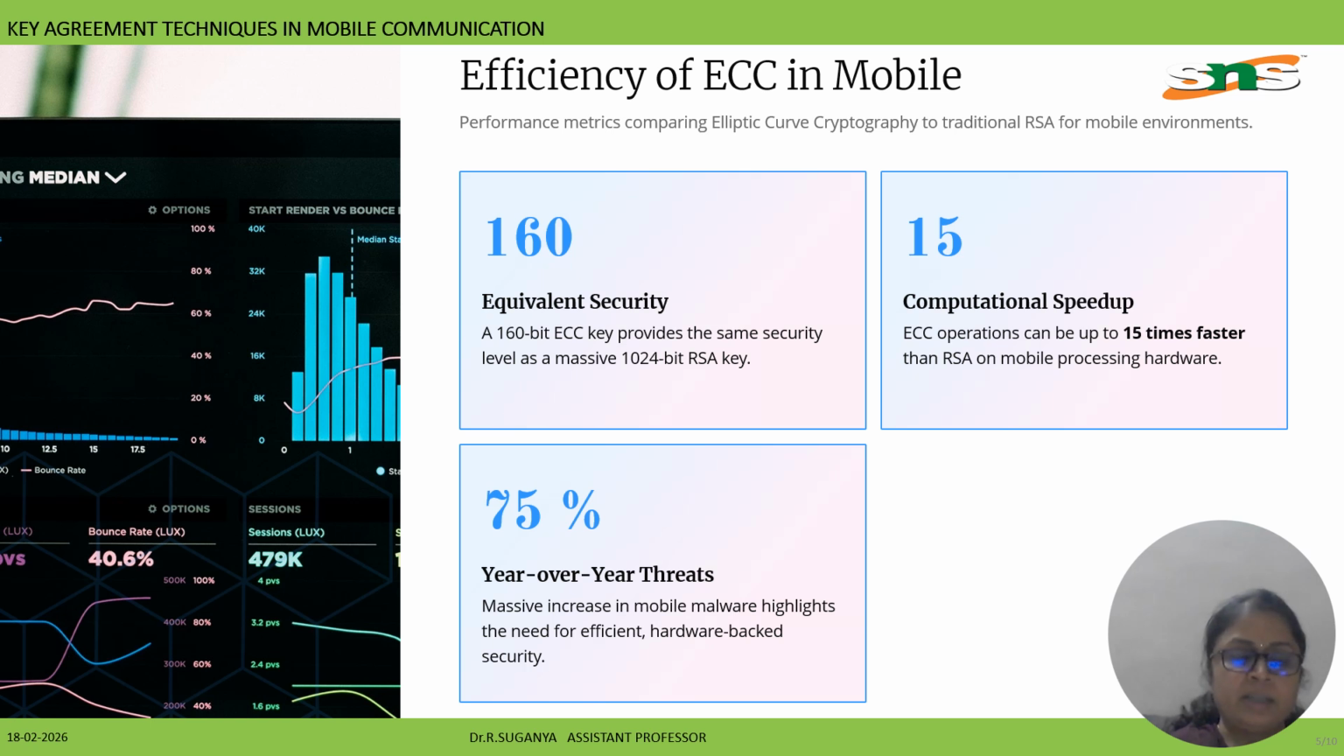So equivalent security here means achieving strong security with much shorter key lengths, which is advantageous for resource constrained mobile devices. Computational speed up means ECC can be up to 15 times faster than RSA on mobile processing hardware. And year over year threats here, a 75% increase in mobile malware, highlighting the growing need for efficient hardware backed security solutions like ECC.